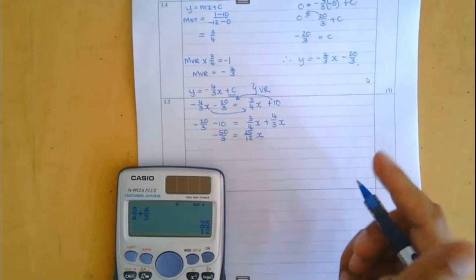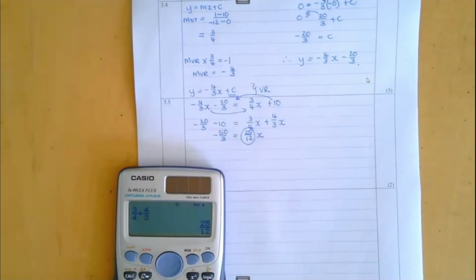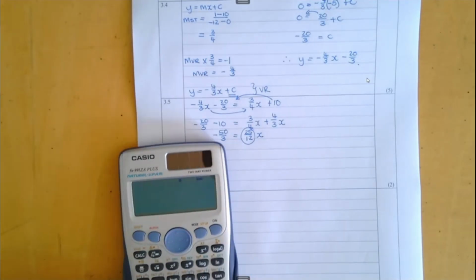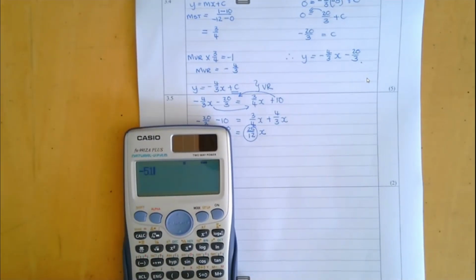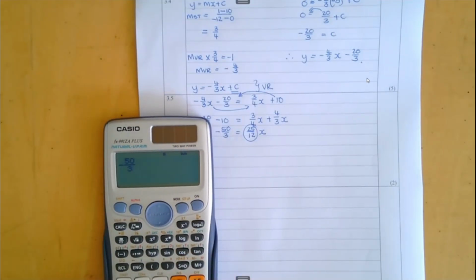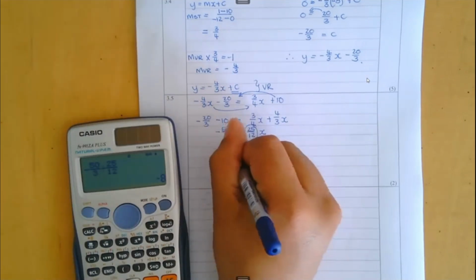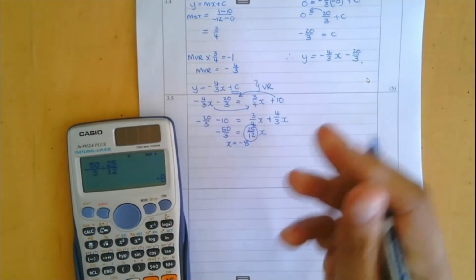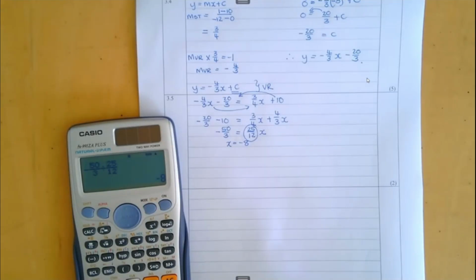To get x alone, either we can divide both sides by 25/12 or times by the inverse 12/25. I'm going to divide, so I'm going to say -50/3, which is that answer over there, divided by my 25/12. And I end up with x having an answer of -8, which matches up to what they told me. Remember, I still have to go and find the y value.